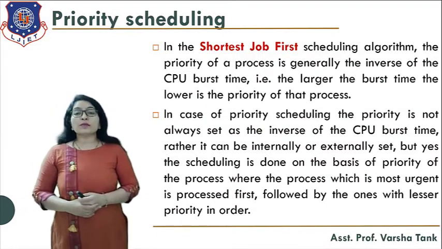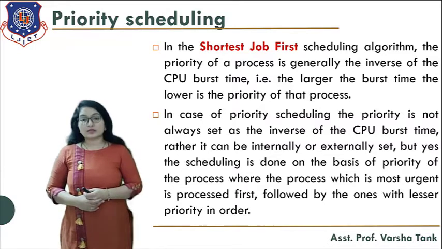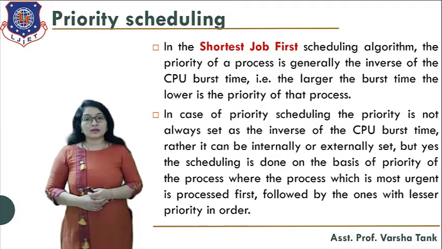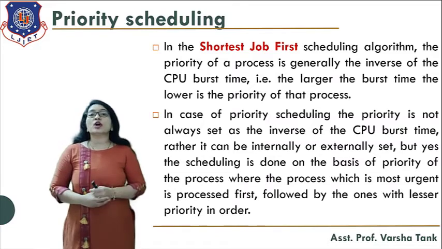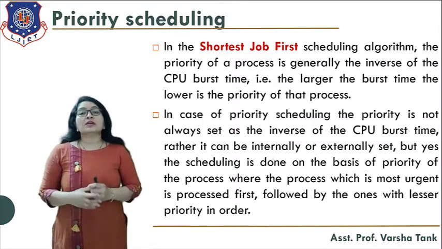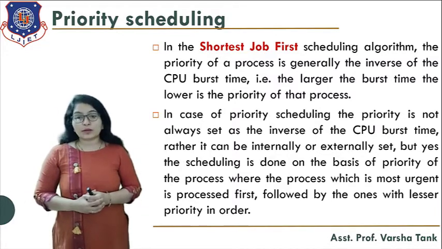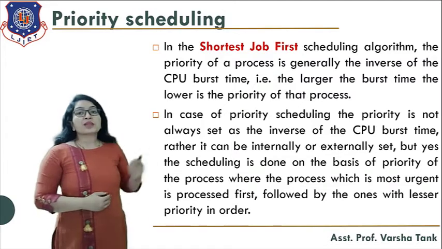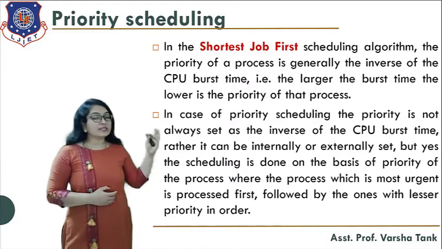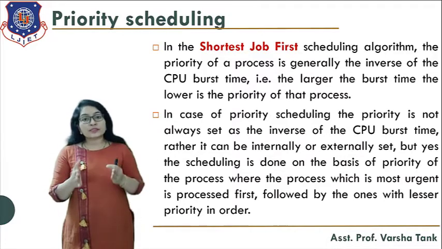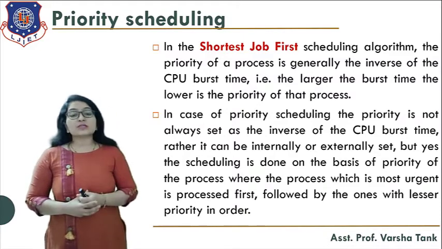Before starting priority scheduling, let's recall shortest job first scheduling. In the shortest job first scheduling algorithm, the priority of a process is generally the inverse of the CPU burst time. For example, the larger the burst time, the lower the priority. So in shortest job first, the process which has the shortest burst time will go for execution.